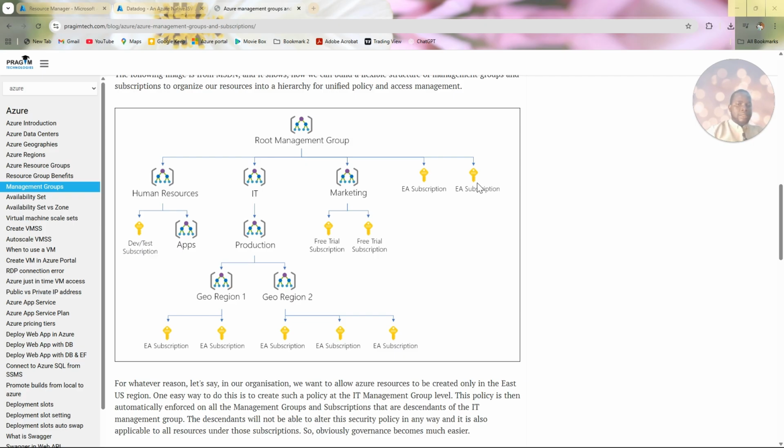The next thing again is talking about resources. Subscriptions can contain resources inside resource groups, but for a management group, you can't put your resources under the management group directly. So that's the key differences between management group and subscription.